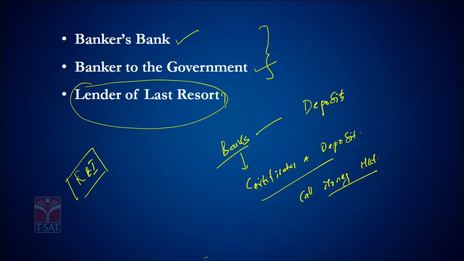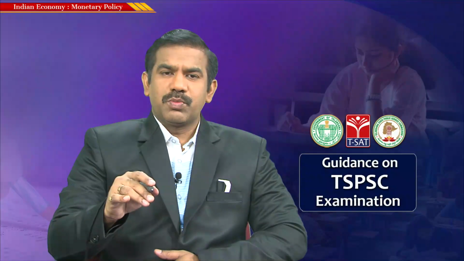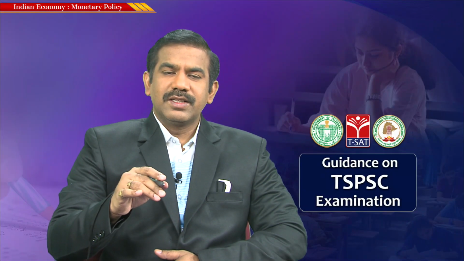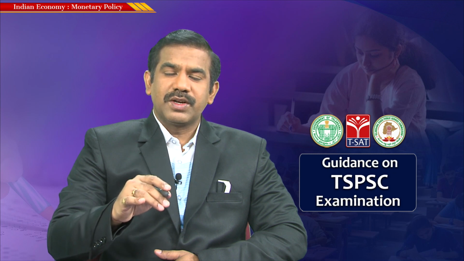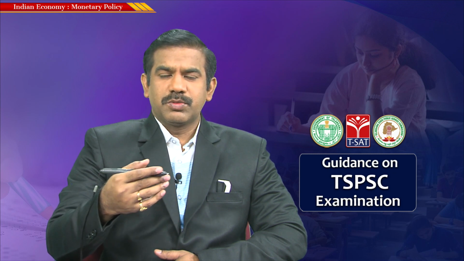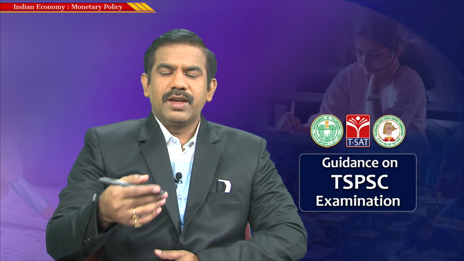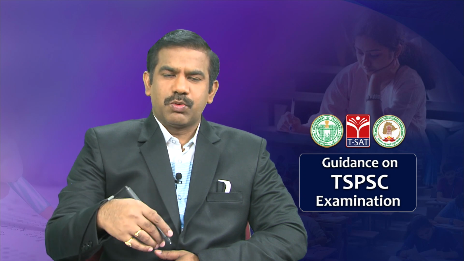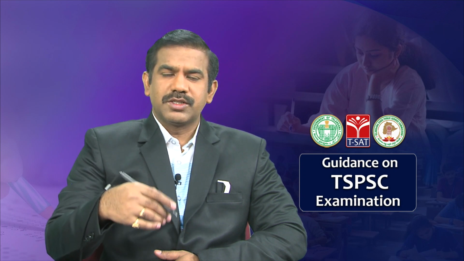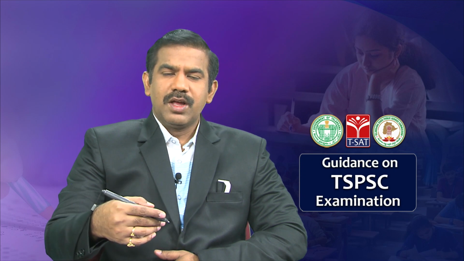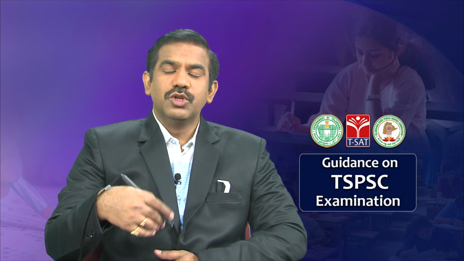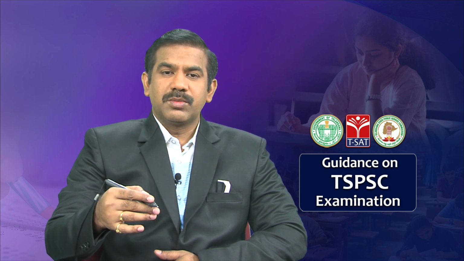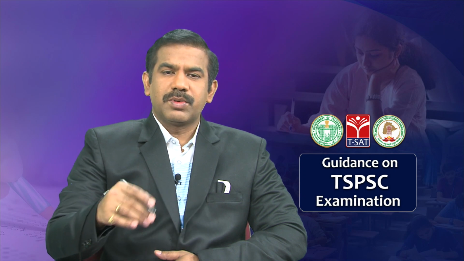So in this session we discussed the basics: what is monetary policy, how it is formulated, what the objectives of monetary policy are, and what RBI performs and the functions of RBI beyond the responsibility of formulating and reviewing monetary policy. In the next session we will try to understand how RBI uses various policy instruments, what policy instruments RBI has at its disposal to alter the supply of money, and how in reality these instruments are used by RBI to control the supply of money and achieve the objectives of growth, price stability and exchange rate stability. That would be our next part of the discussion.